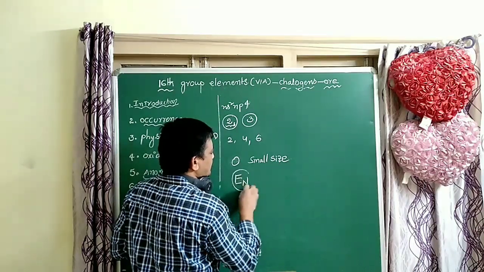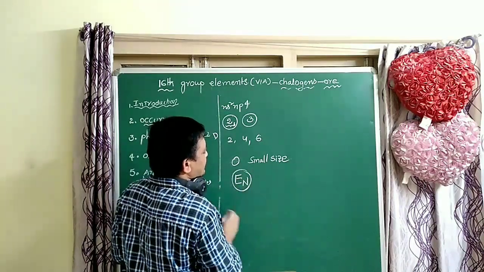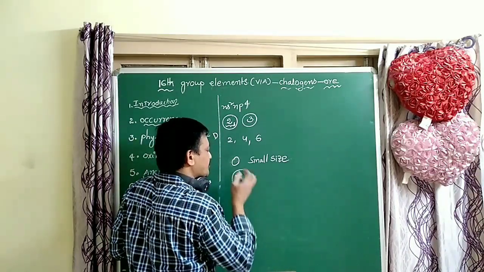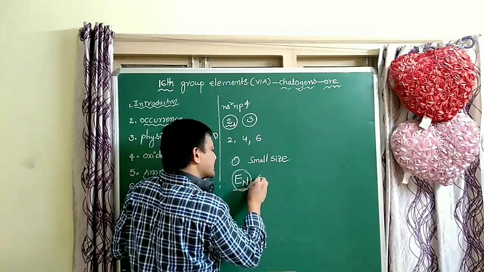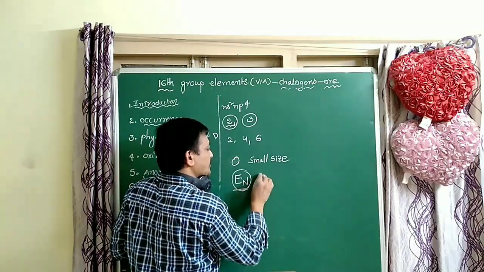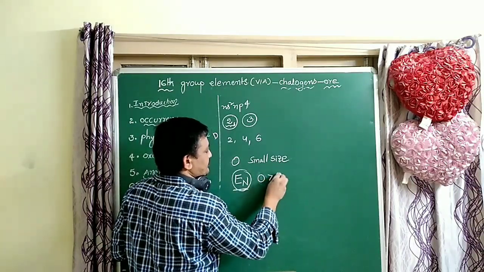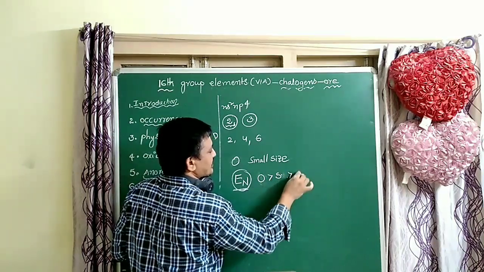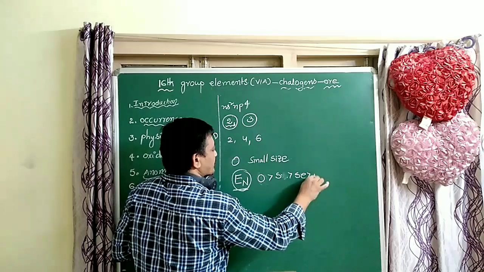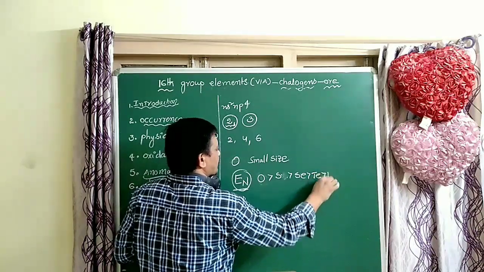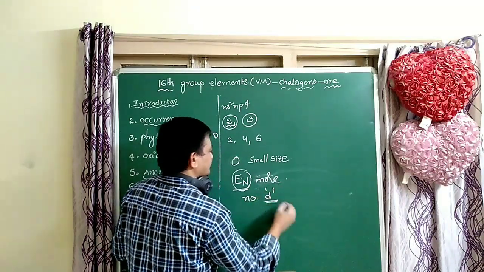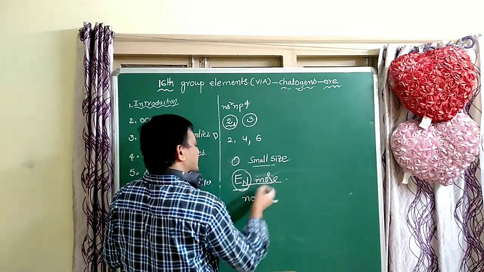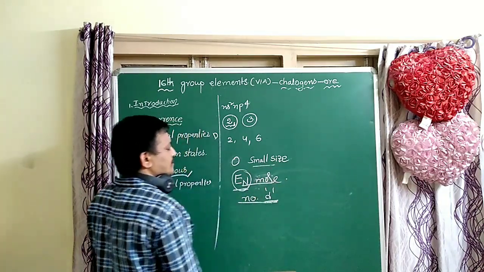Electronegativity of this group's elements decreases from top to bottom. Oxygen is more electronegative than sulfur, sulfur is greater than selenium, selenium is greater than tellurium, and tellurium is greater than polonium. Due to small size and high electronegativity, there are no vacant d orbitals.